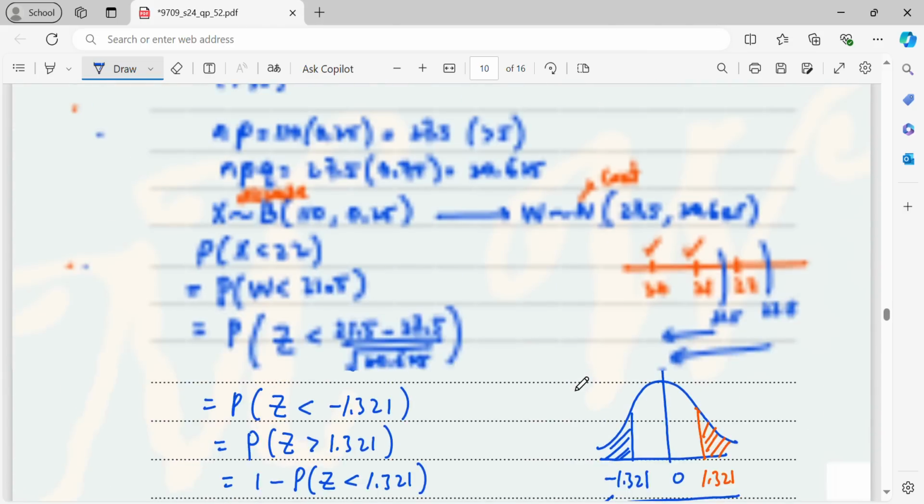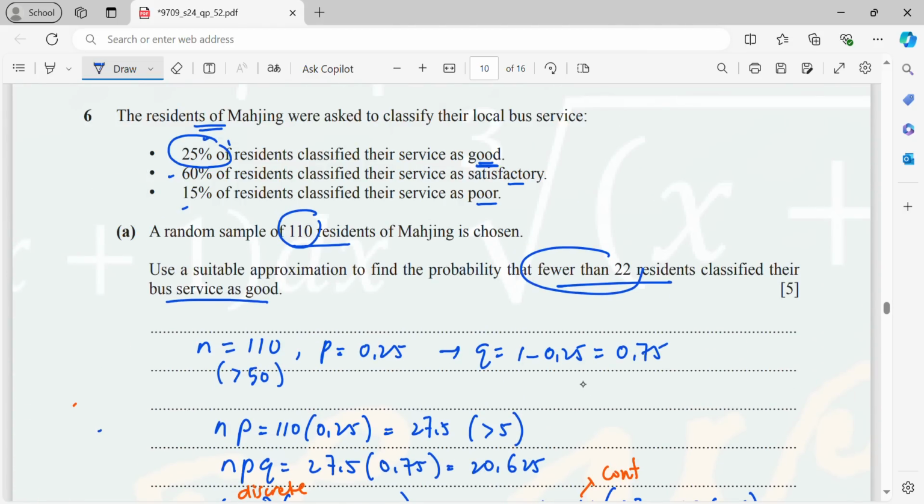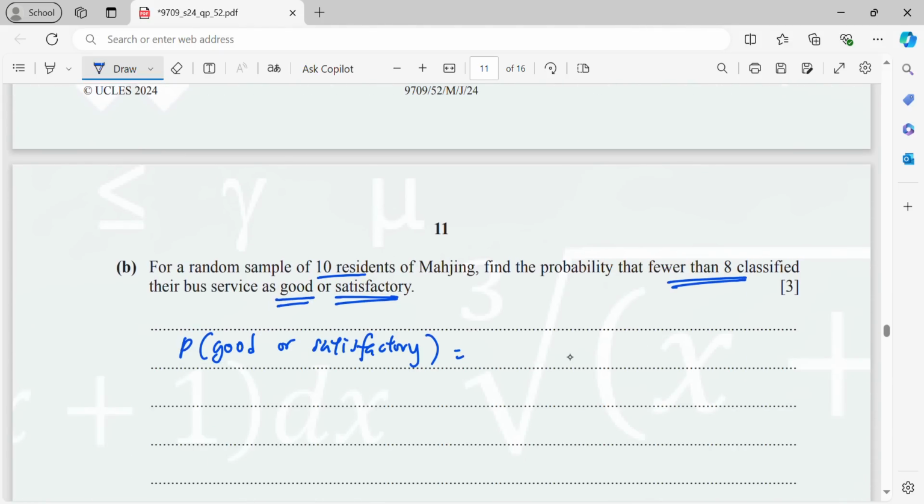Good is 25, satisfactory is 60. So that means 0.25 plus 0.60, that is 0.85. That means now your p is 0.85, your n is 10. That means your q is going to be 1 minus 0.85.